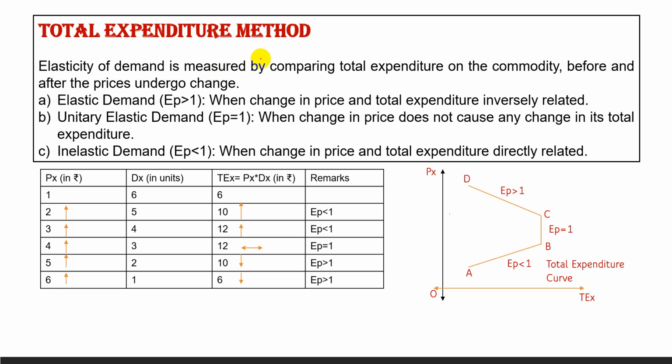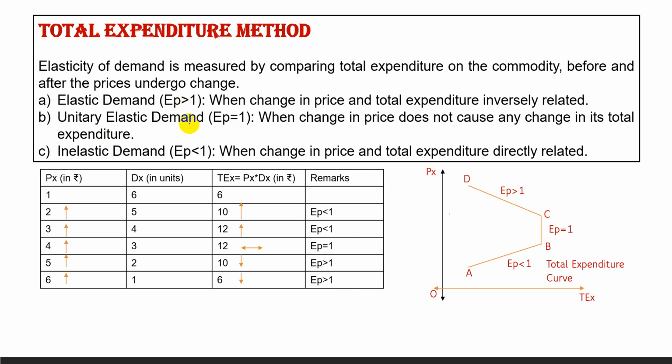In the total expenditure method, there are three types of elasticity. Elastic demand, that is greater than 1, when change in price and total expenditure are inversely related. Means if the price increases, total expenditure will fall, or if the price decreases, total expenditure will rise. In such a case, the elasticity of the commodity will be greater than 1.